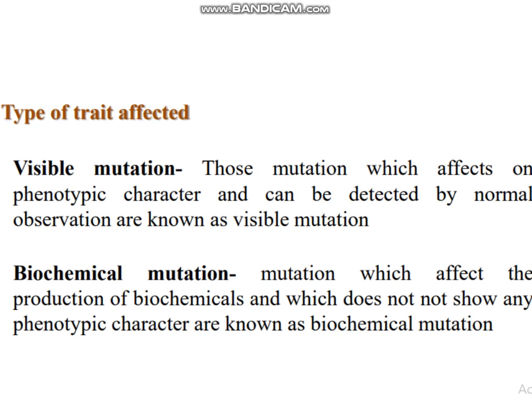Next type is on the basis of trait affected. On the basis of trait affected, it is of two types, visible mutation and biochemical mutation. Visible mutations affect the phenotypic character and can be detected by normal observation. So these are called visible mutations. Another one is biochemical mutation. Mutations which affect the production of biochemicals and do not show any phenotypic character are known as biochemical mutations.